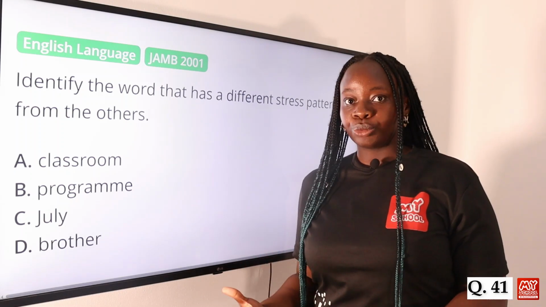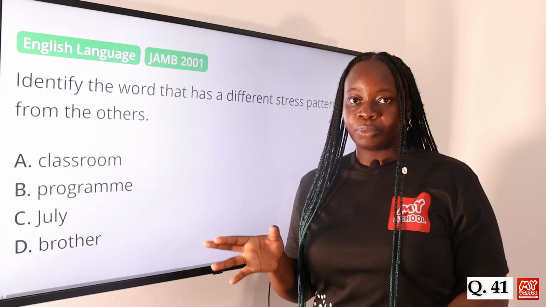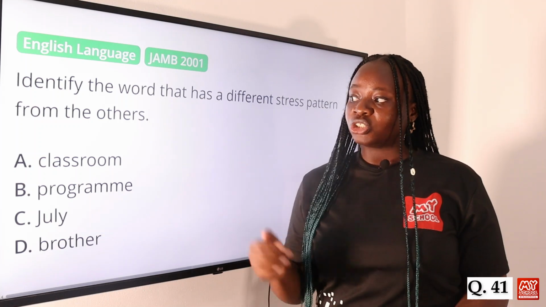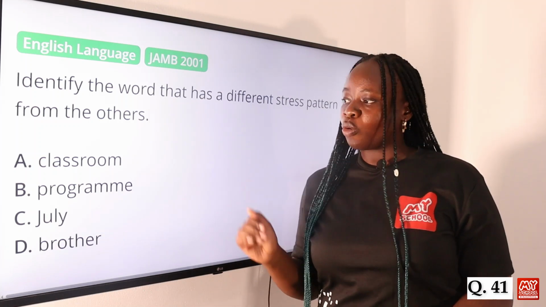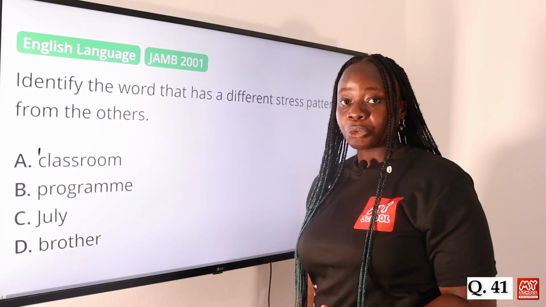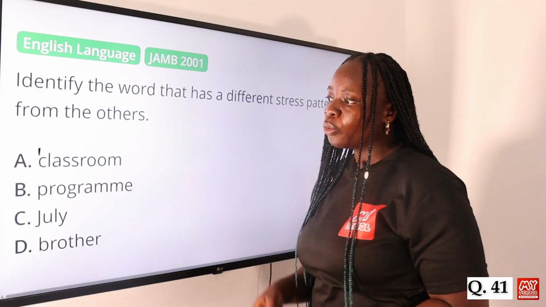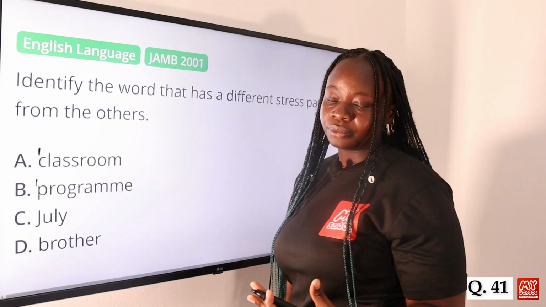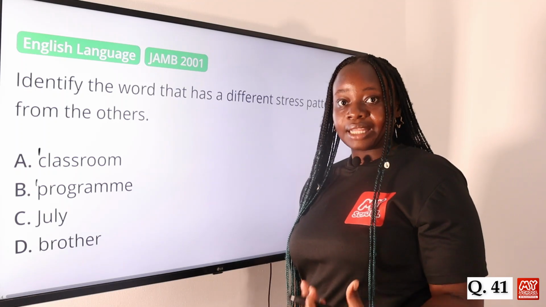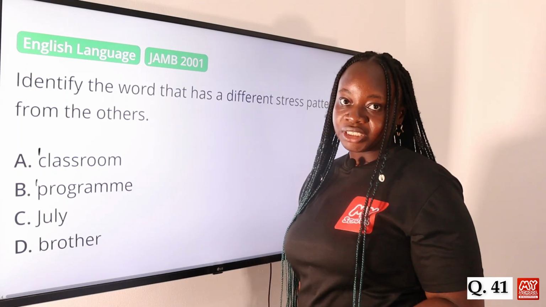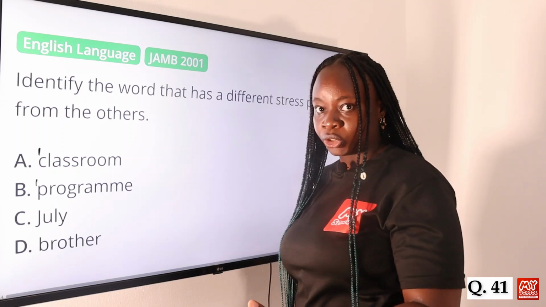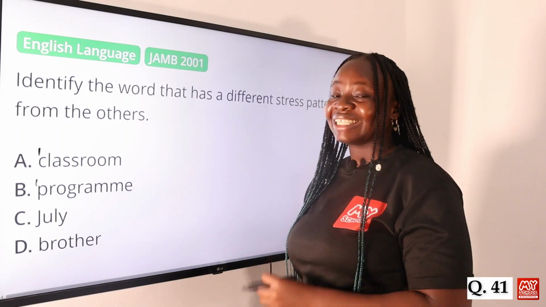So when you pronounce the word classroom, you can feel that the stress is on the first syllable. Classroom, classroom. Also, it's a compound noun, and for compound nouns, the stress is usually on the first word in that compound. So the stress is on class, classroom. Then for B, program, you can feel the stress on the first syllable, program. It's also a noun. For nouns, the stress is usually on the first syllable. Then option C, July. July is a noun, but the stress is not on the first syllable. So you can see that sometimes, even when we have rules, the rules don't always work in all situations. So it's important to revert back to your judgment in cases like this.